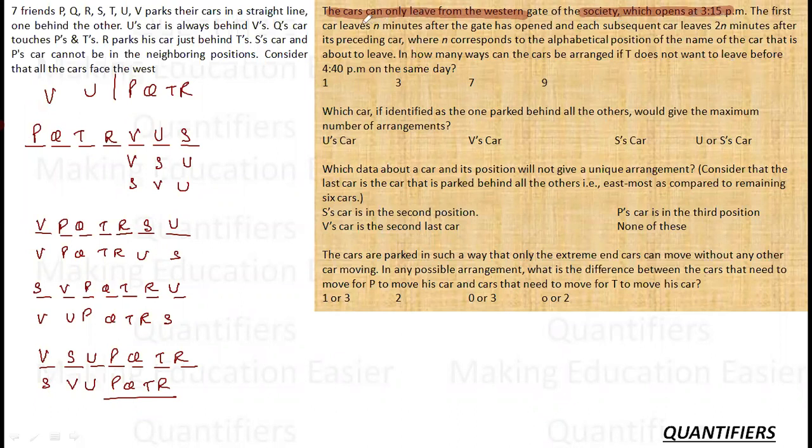The first car leaves n minutes after the gate has opened, and each subsequent car leaves 2n minutes after its preceding car. So first of all, P will leave n minutes after the gate is opened, and then Q will leave 2n minutes after P has gone, where n corresponds to the alphabetical position of the name of the car that is about to leave. Basically, we have to find the alphabetical orders.